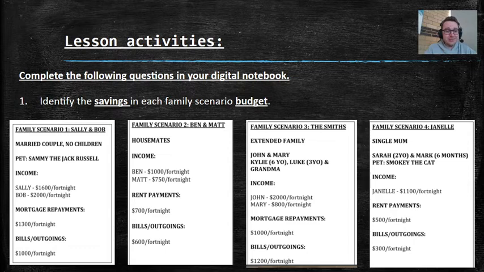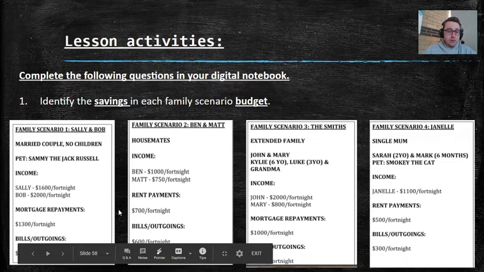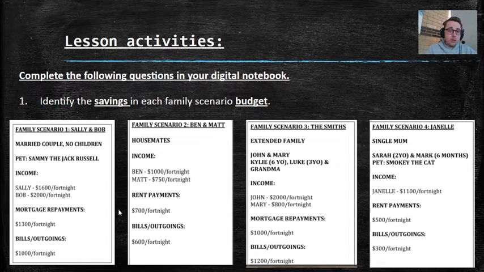So what you need to do in each of these scenarios is look at the income. Sally and Bob earn that much money every fortnight, which is every 2 weeks. A mortgage is, you don't have to get into too much detail on what a mortgage is, but a mortgage is basically how much you pay for your house, to live in your house. So they pay $1,300 a fortnight, so that's a cost that goes in the expenses column. And then bills, so paying for electricity, for the internet, for water, gas, heating, etc., is $1,000.